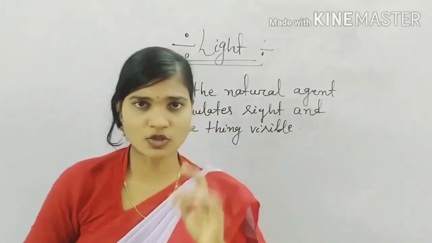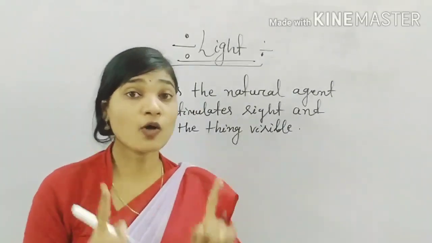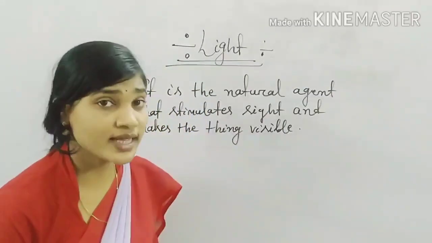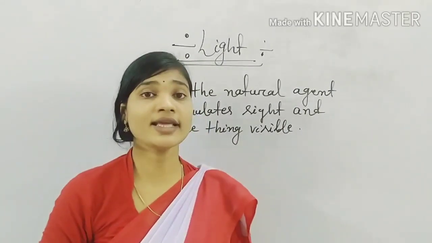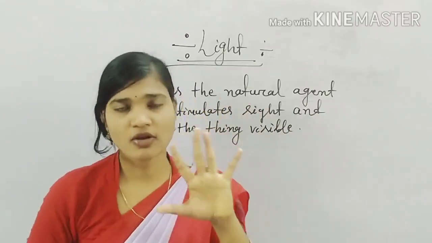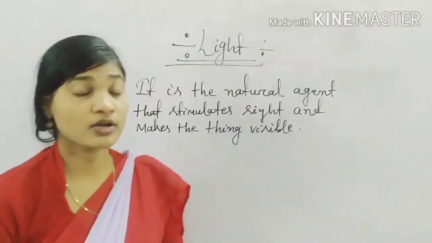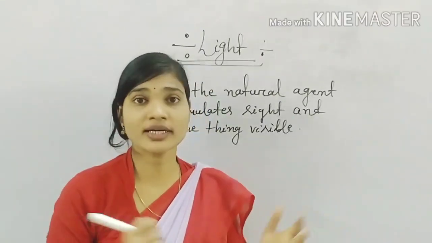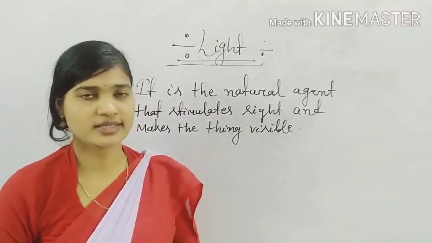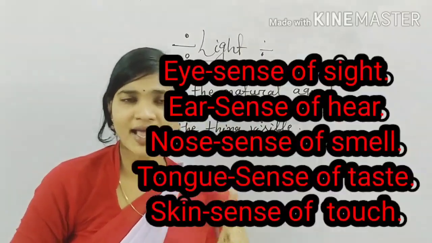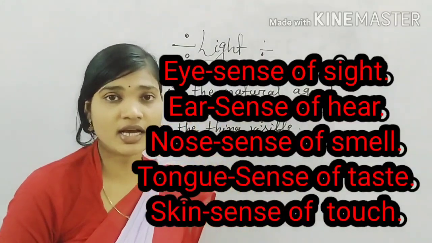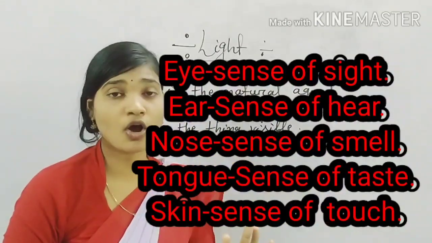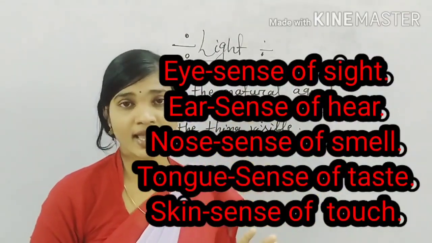Now my second question is, how many sense organs do you have? There are 5 sense organs. What are the 5 organs? First one is eye. Second one is ear. Third one is nose. Fourth one is tongue. Fifth one is skin.